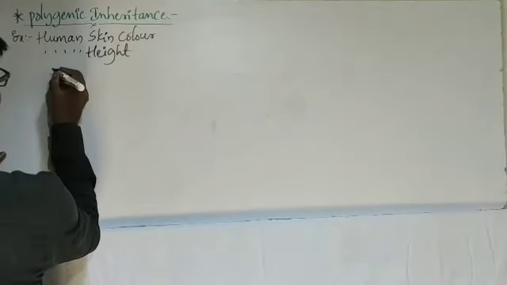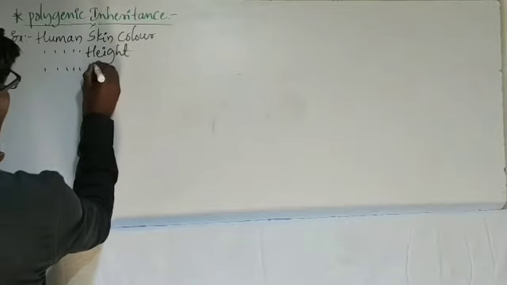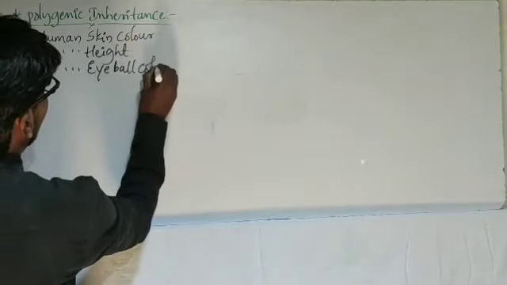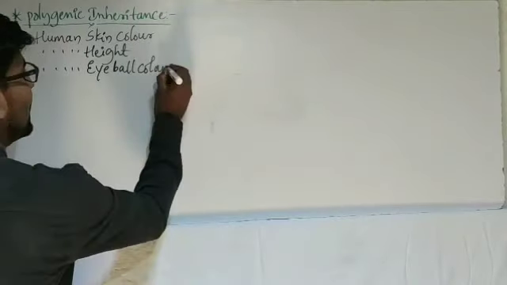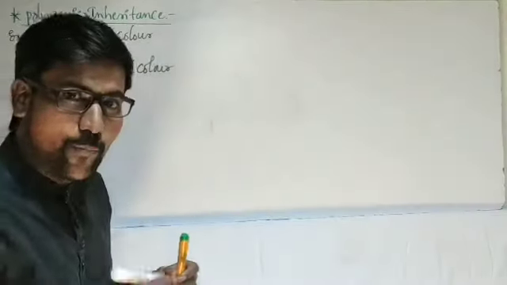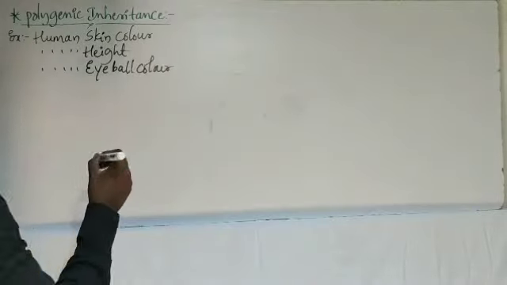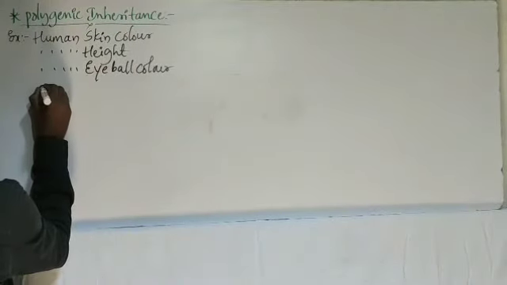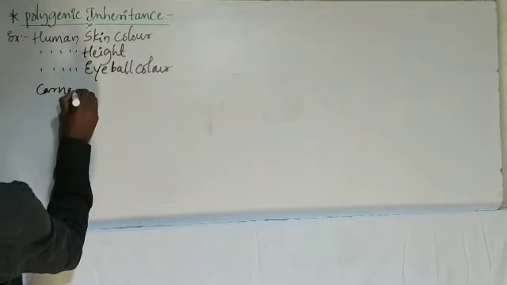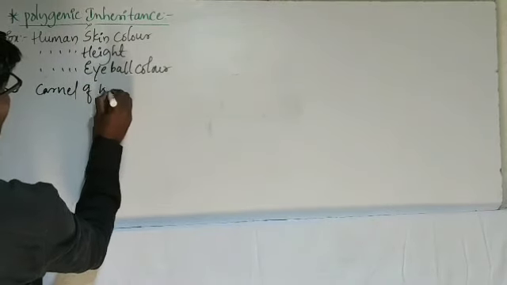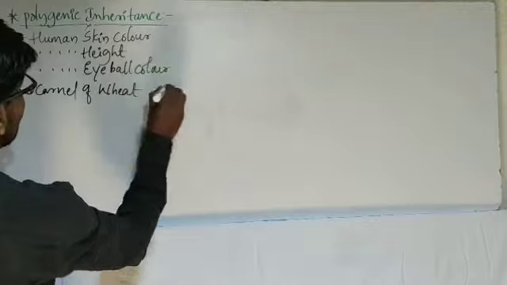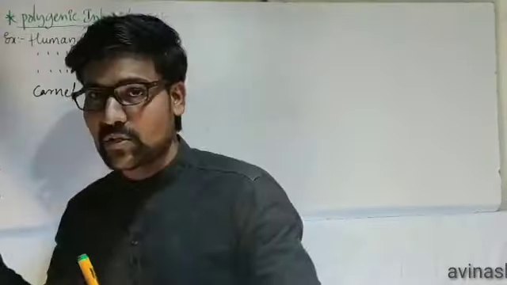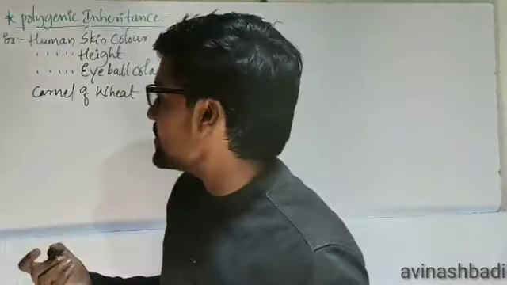Another is human eyeball color, which is also an example for polygenic inheritance. In plants, we can consider the kernel of wheat, the edible part inside, which is also an example for polygenic inheritance.